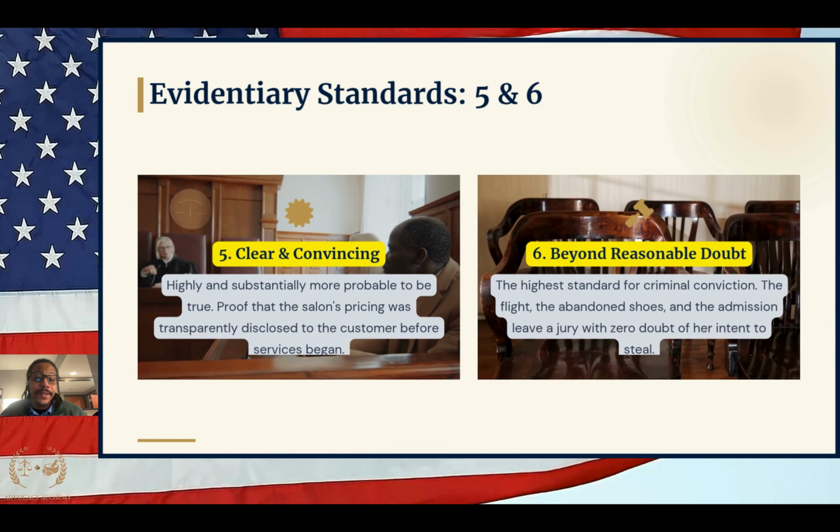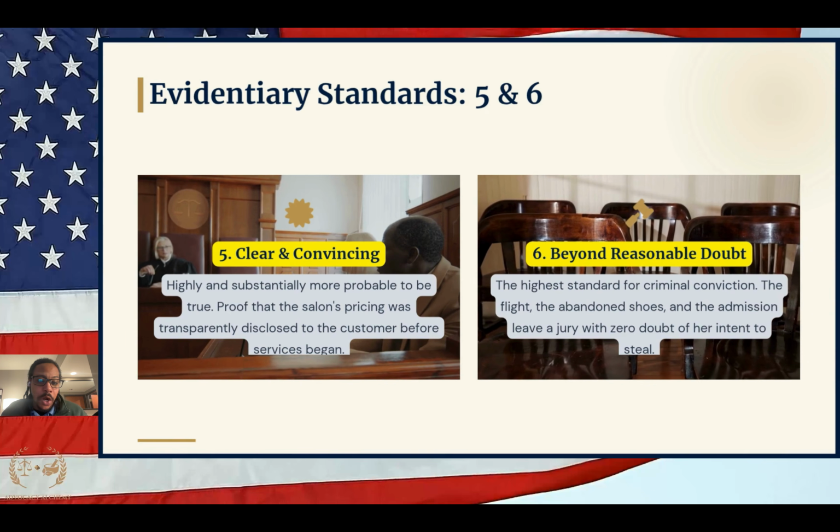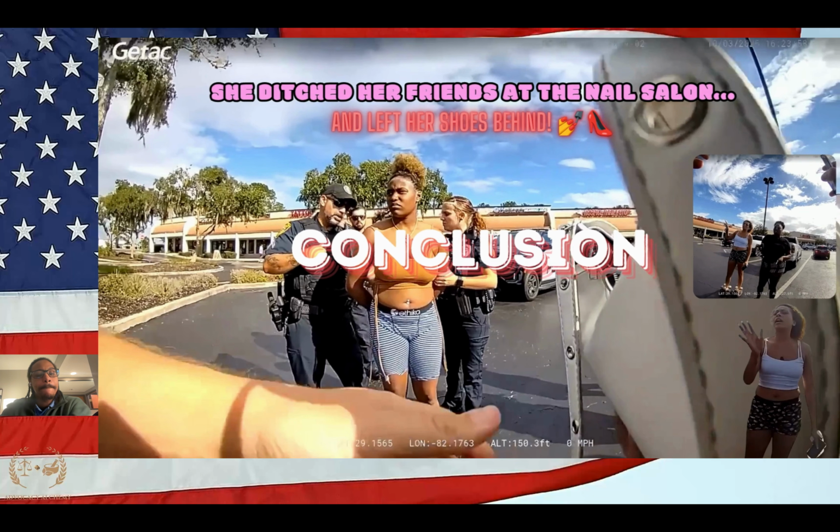Now here, I think they will probably reach that burden fairly easily with this woman who ran off without having paid. So talk about birthday disasters. This video, if nothing else, teaches us a massive lesson to be learned about the company you keep and honoring your gut feeling, guys. Today, the suspect's friends knew the vibe was thrown completely off the moment she hopped into the back seat, acting frantic. These other 2 women knew that they were being dragged into a legal mess, entirely ruining their day, their evening, probably their whole year.